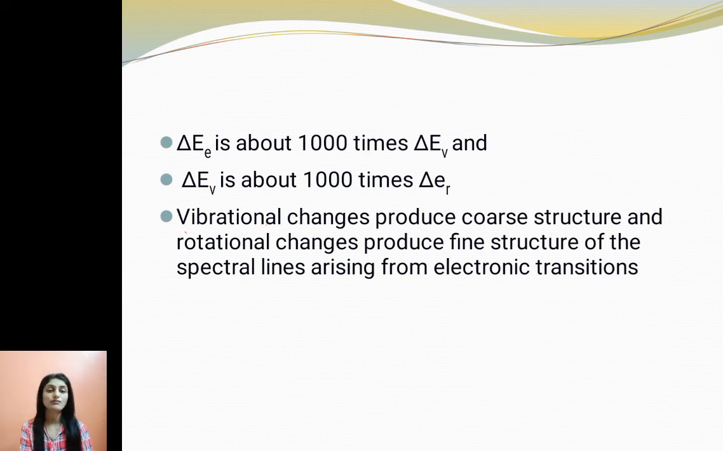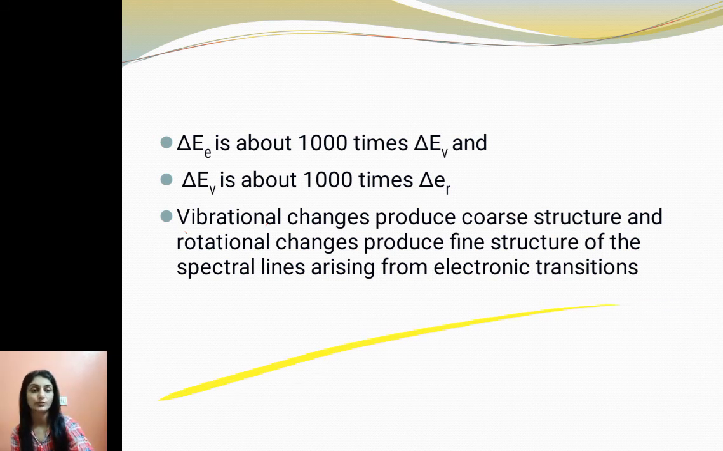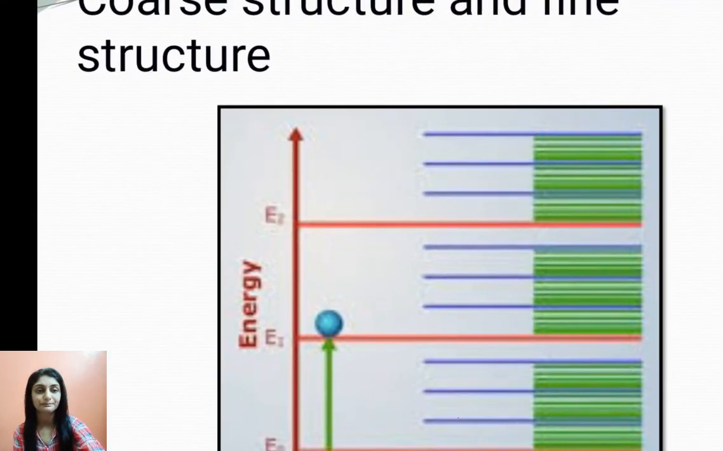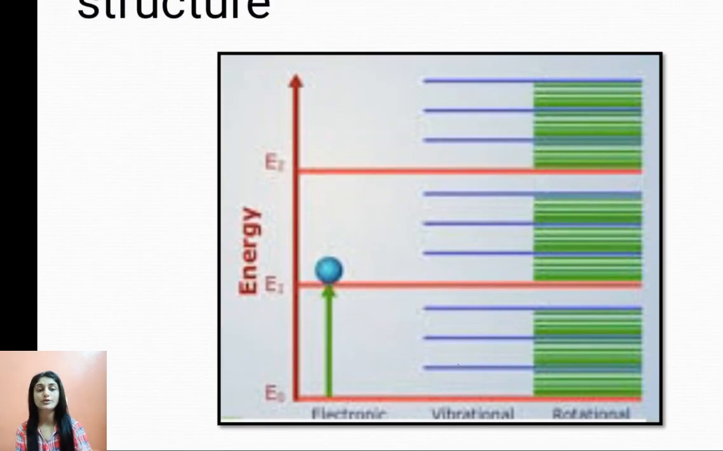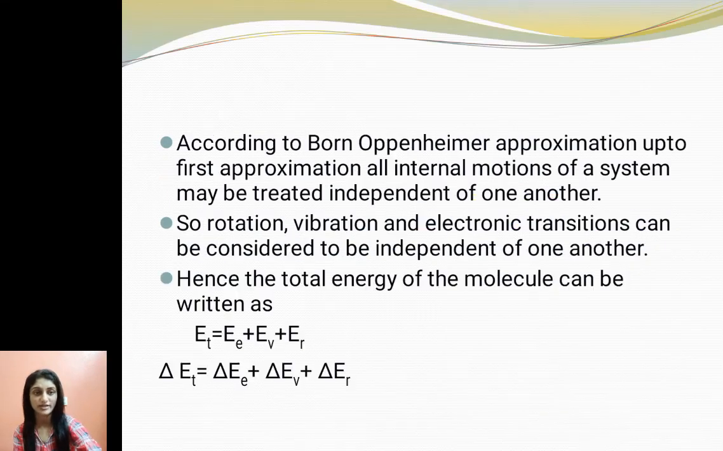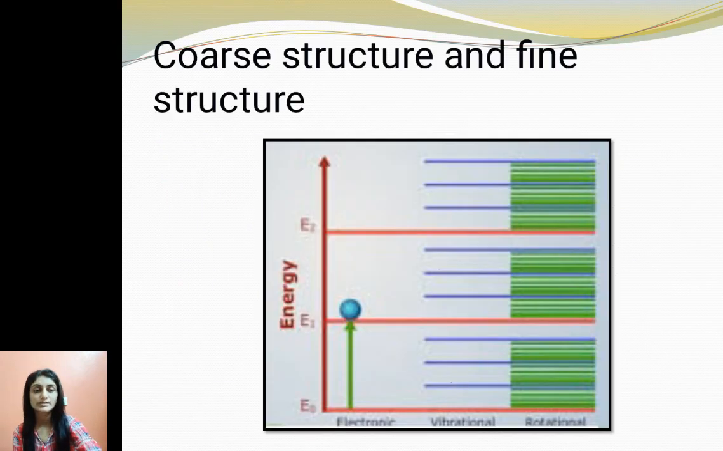So we will see what is core structure and fine structure. I'll explain that too. Now look at this diagram. I already told you. See, we have the red lines. They indicate the electronic energy levels. These red lines show electronic energy levels. So we have E0, E1, E2. These are the three electronic energy levels.